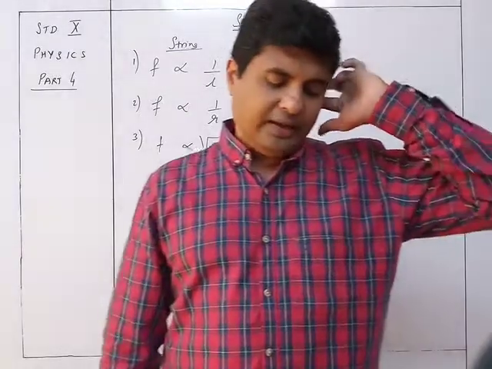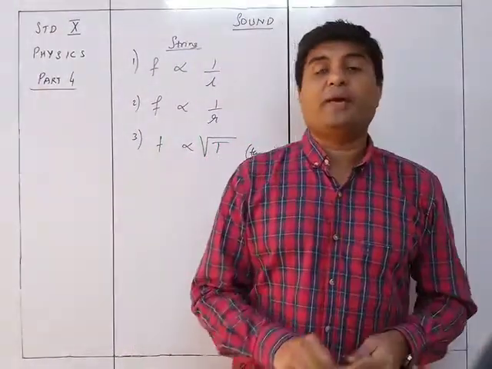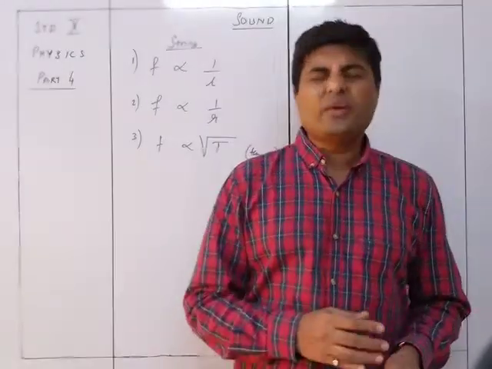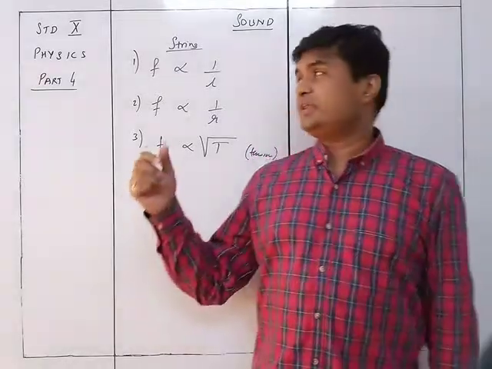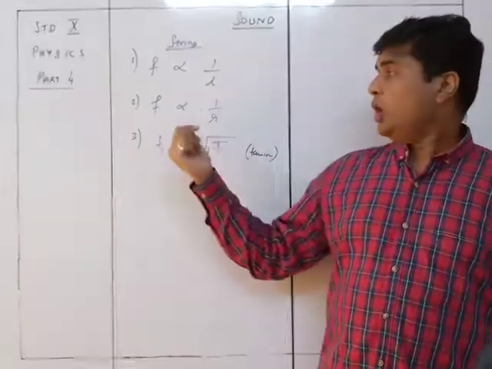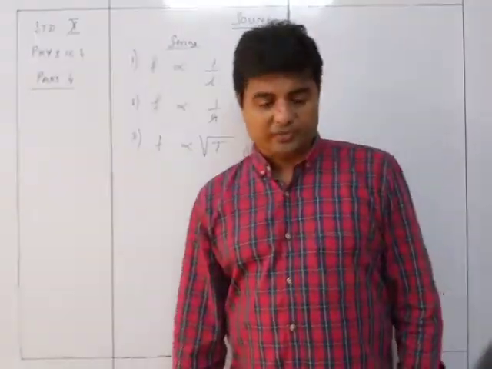So accordingly, we see that to increase the frequency of the sound produced by a string instrument, you can either decrease the length of the string, or decrease the thickness of the string, or increase the tension of the string.